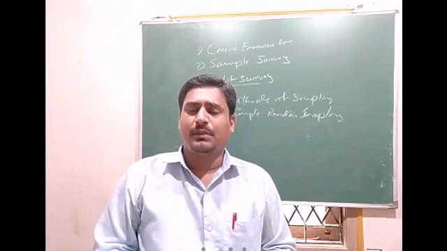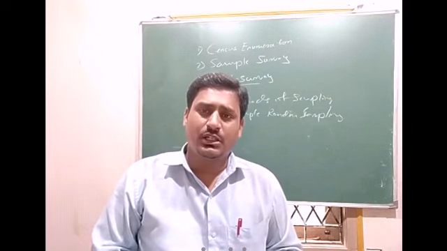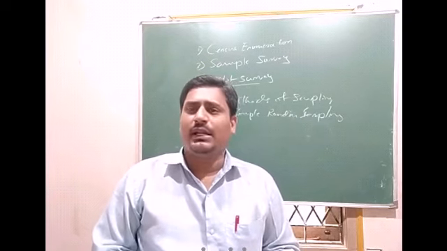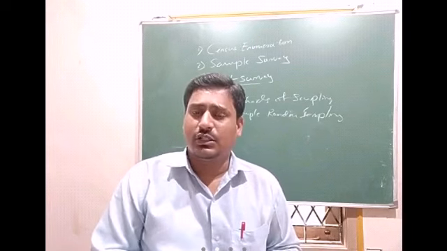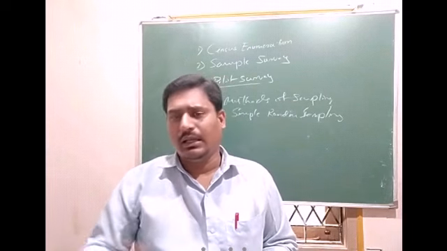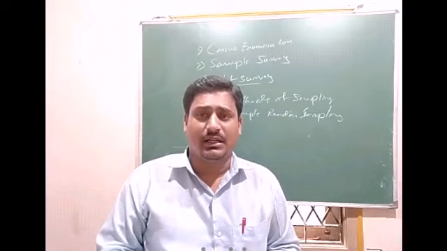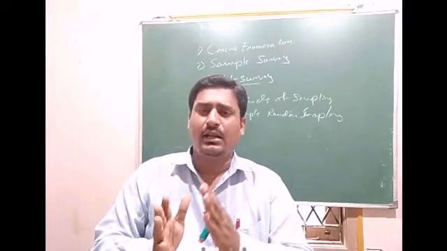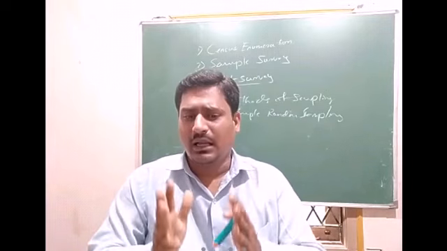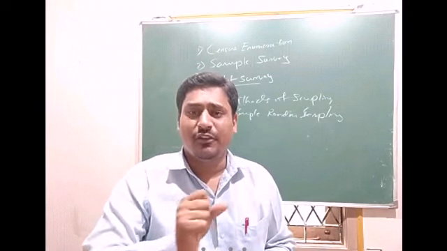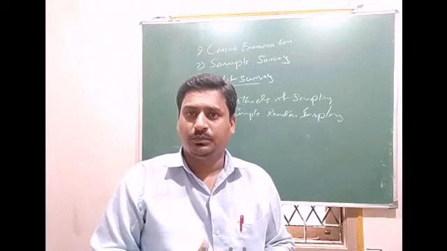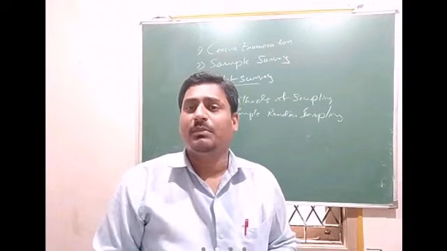Suppose 200 students are there and I want to collect information from 100 students. Then any 100 students may be selected. Purposefully, I can't go to a particular student and collect information from him. Randomly any student may be selected.